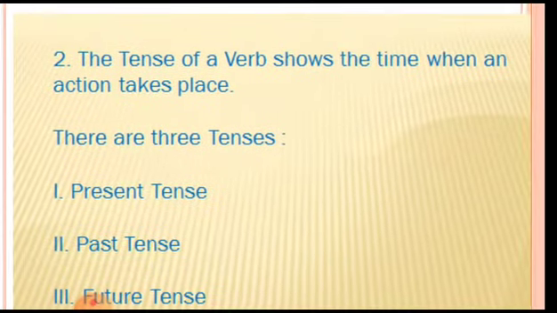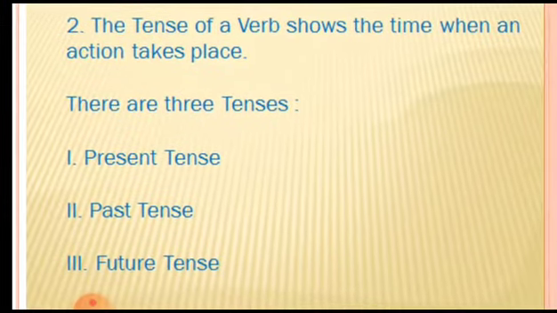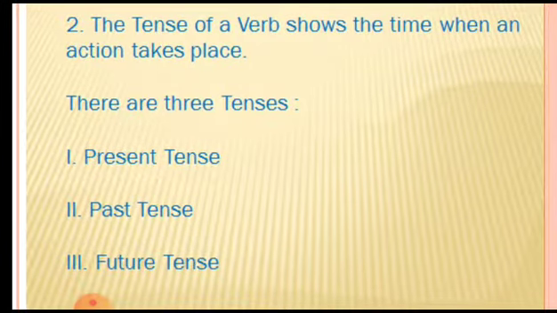The tense of a verb shows the time when an action took place. So, on the basis of that, there are three tenses: present tense, past tense, and future tense.